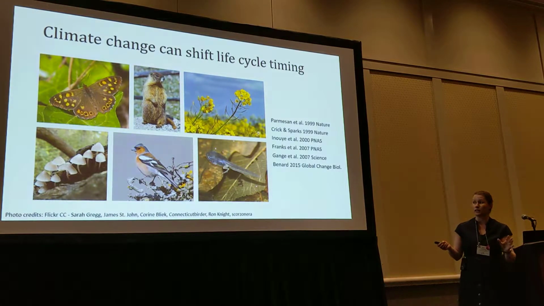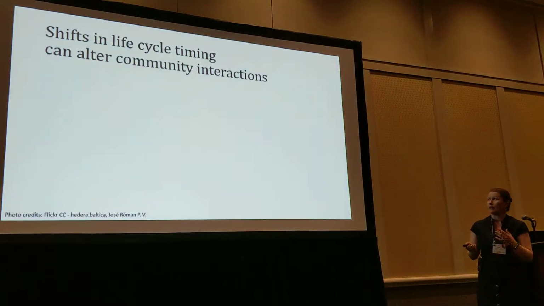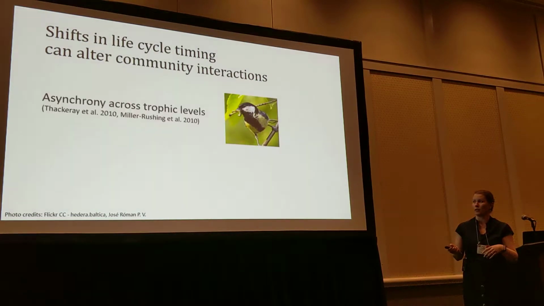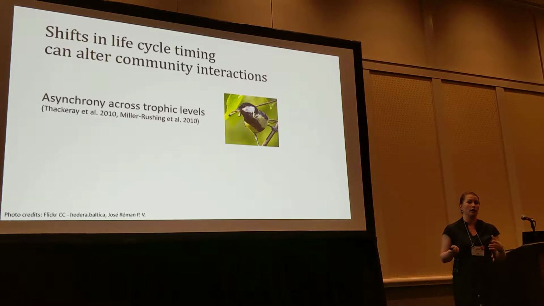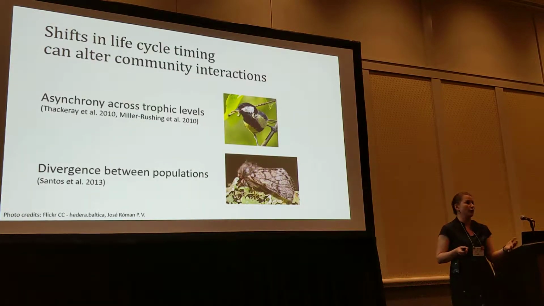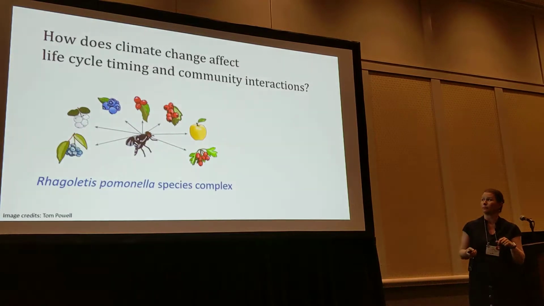And there are numerous examples of these kinds of shifts across different taxonomic groups. In a community interaction, shifts in life cycle timing can have a number of consequences, including things like asynchrony across trophic levels, like between predator and prey, and for divergence between populations when time is a major component of isolation.